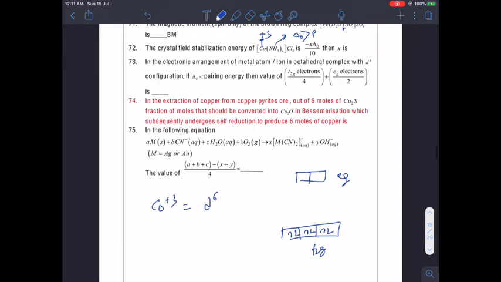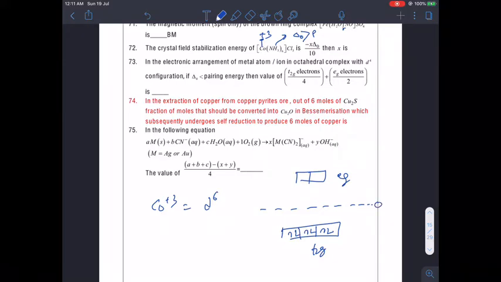So, what is CFSE in this case? So, with this potential energy 0 state or average energy state, this value is actually 2 by 5 delta O. What is delta O? That is the total splitting energy.